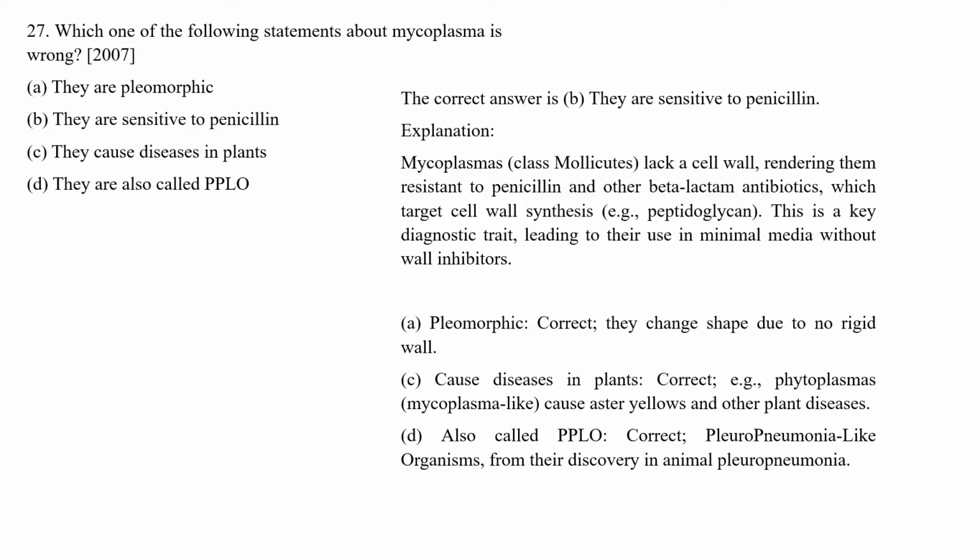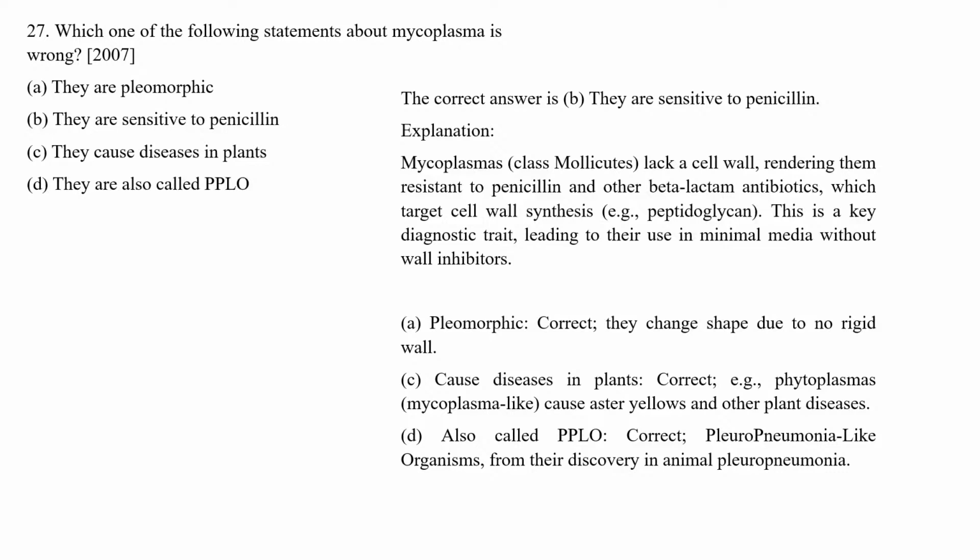So pleomorphic means mycoplasma can change their shape. As they don't have any kind of cell wall, they don't have any rigidity, so they can change their shape easily. Pleomorphic means they can change shape easily.